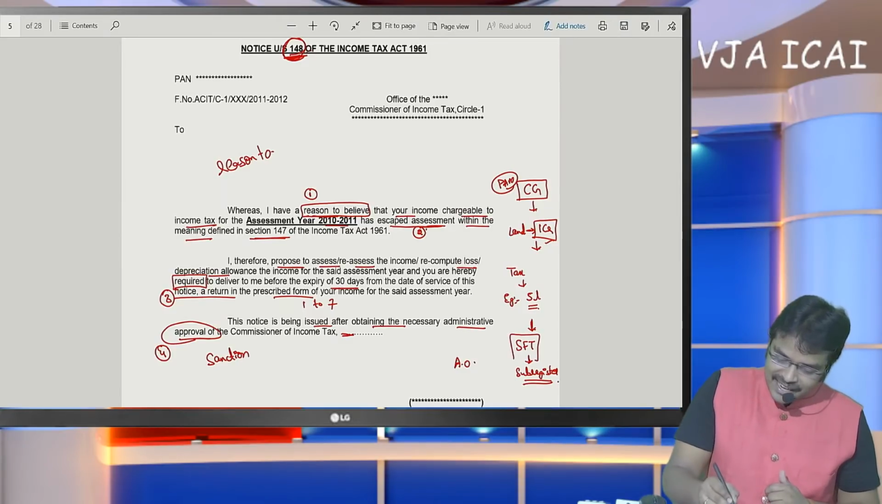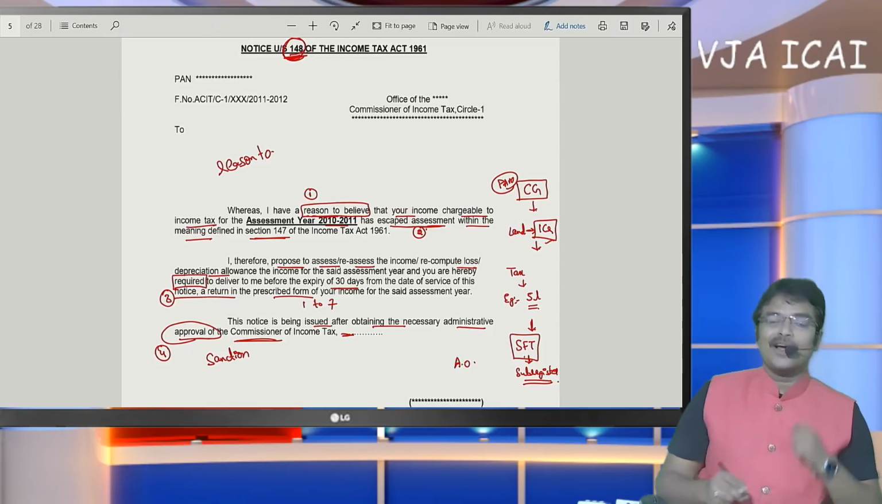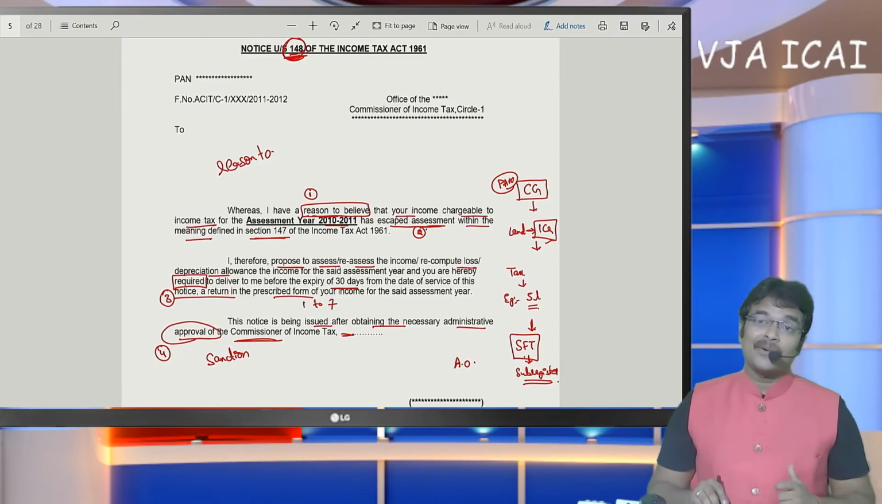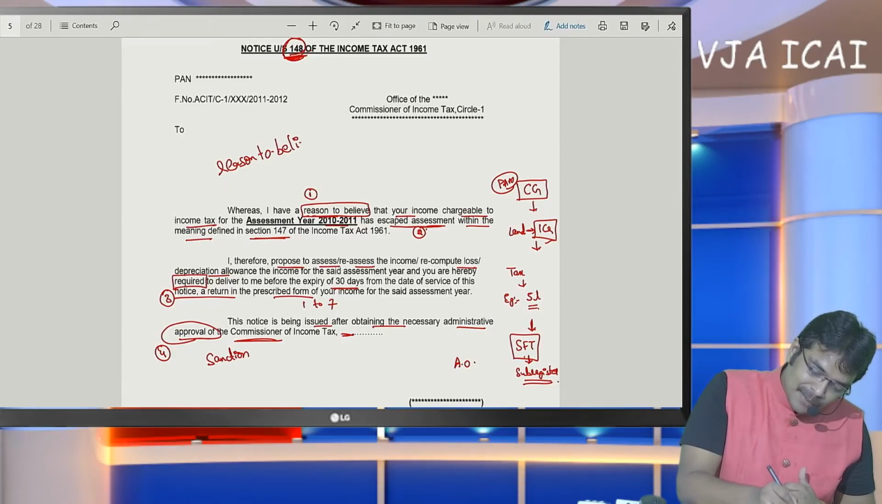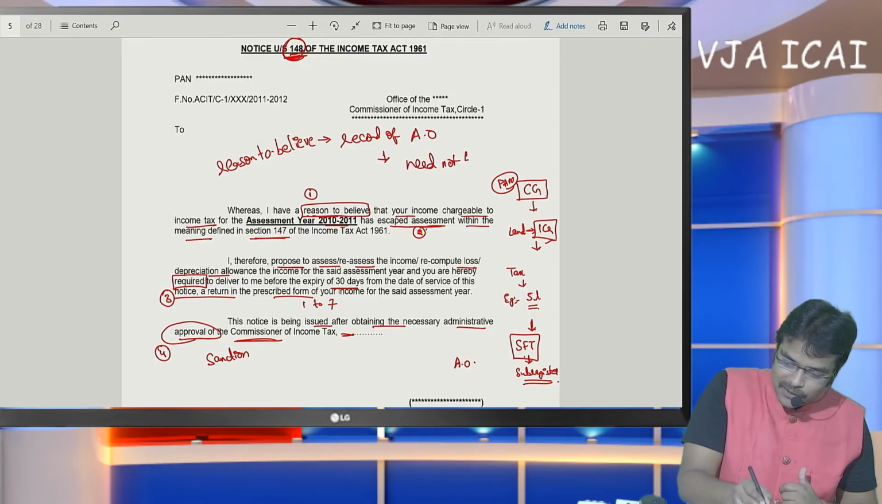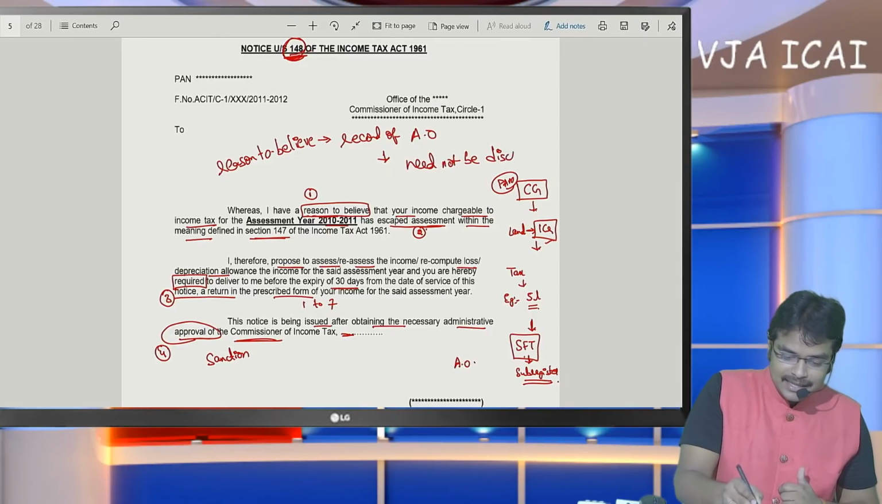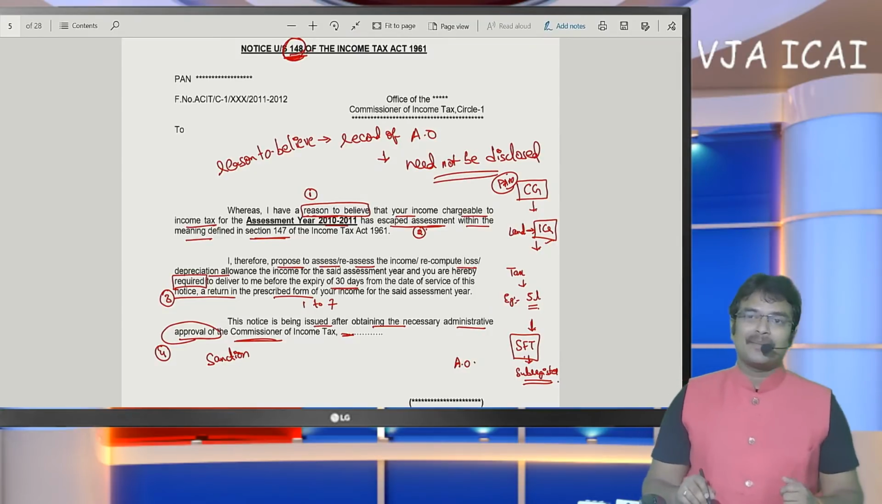Whether this SFT can be considered as reason to believe? Yes. And he has to take the approval of the commissioner. Yes, he has obtained the approval. Then notice can be issued, but this reason to believe should be in the record of the assessing officer, but need not be disclosed to the SSC. This is the important point to be remembered.